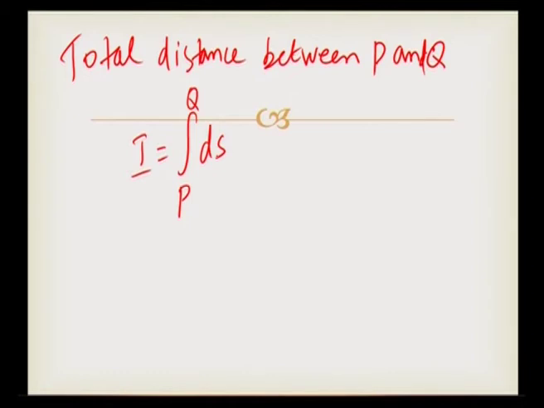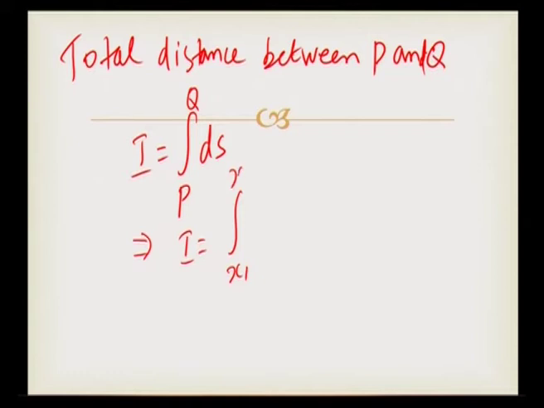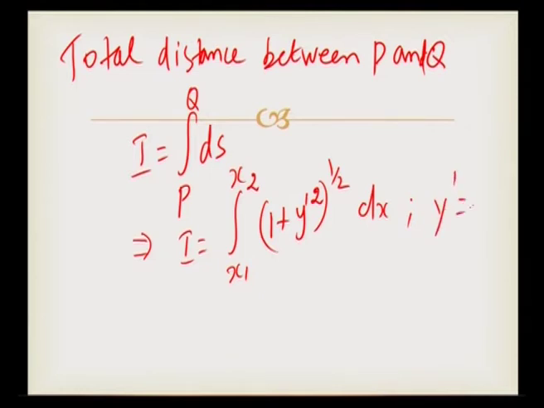Now, this can be reduced as I is equal to the integral from x1 to x2 of (1 plus y prime square) to the power 1 by 2, that is square root of 1 plus y prime square dx, where y prime is equal to dy by dx.